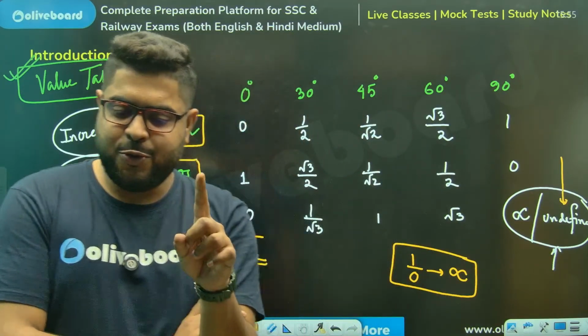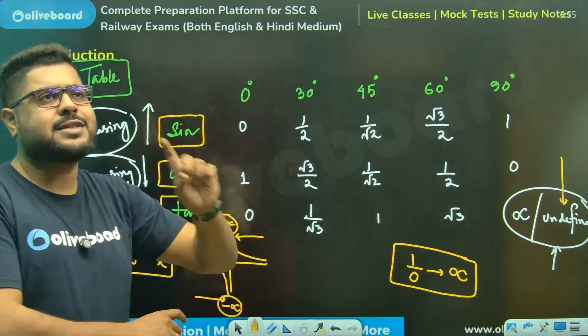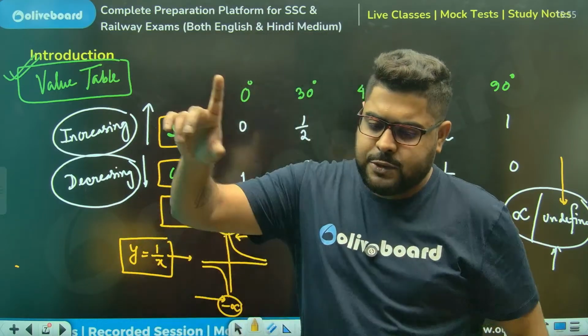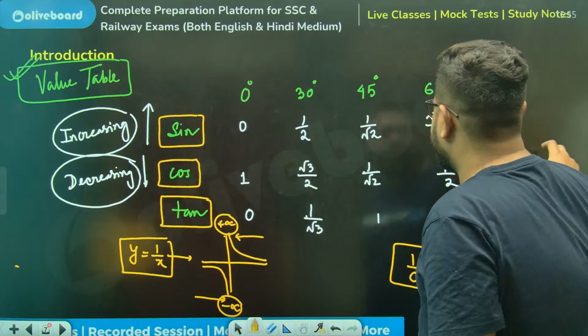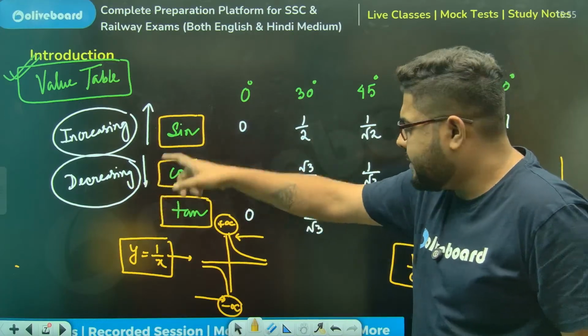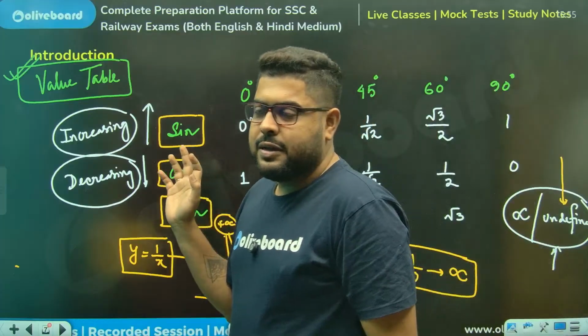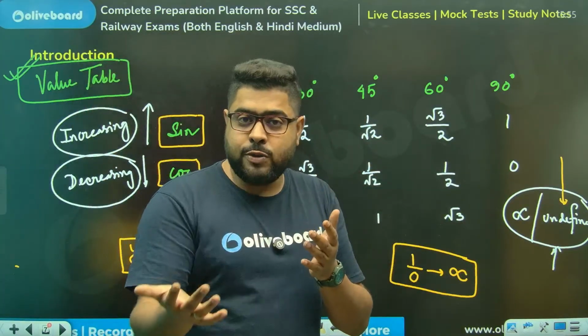Same you need to do for these values. If I ask you what is the value of tan 60, again, there will be many tricks. Sir, you write it like this, opposite you write, divide, you do this, then you will get your values. Please understand, those tricks are very good for YouTube, for making shorts.